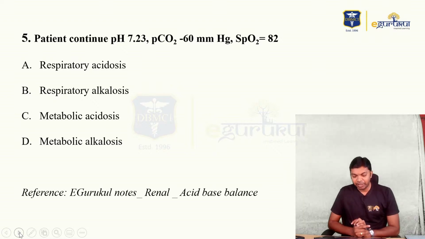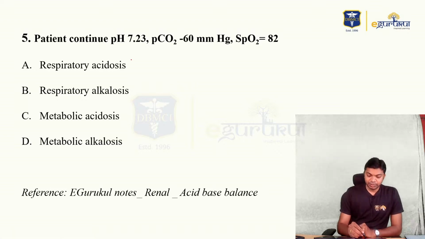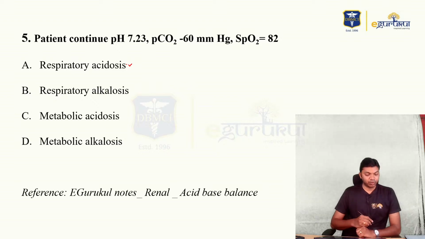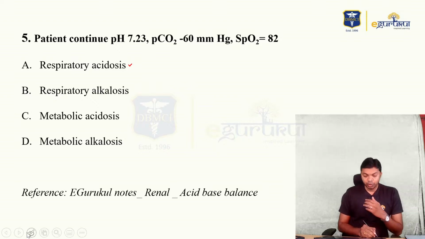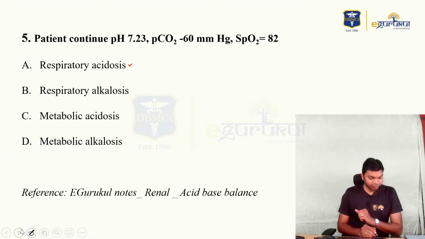Rather than bicarbonate, here the saturation of hemoglobin is given as 82%, and the diagnosis is supposed to be respiratory acidosis again. So I don't know, people, whether both are the same question or different. Yeah, some of you are saying it's different.